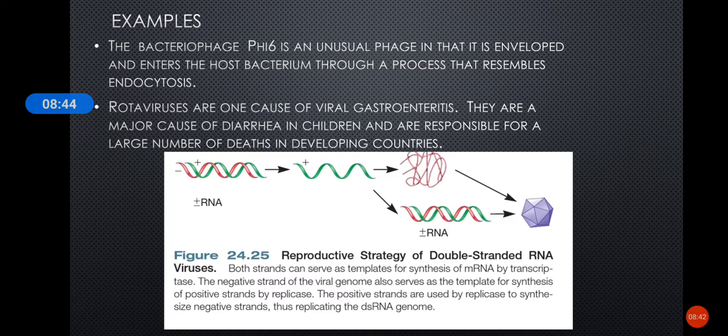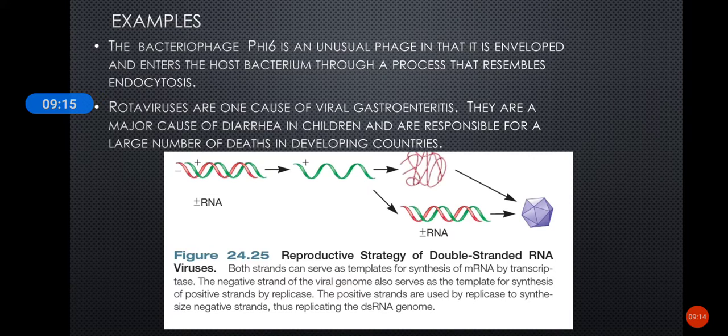Once these viruses get inside the host, the viral RNA polymerase acts as a transcriptase and catalyzes the synthesis of mRNA from each of the double-stranded RNA segments, from both the positive and the negative segment. This enzyme also acts as a replicase, synthesizing plus strand RNA from each segment.